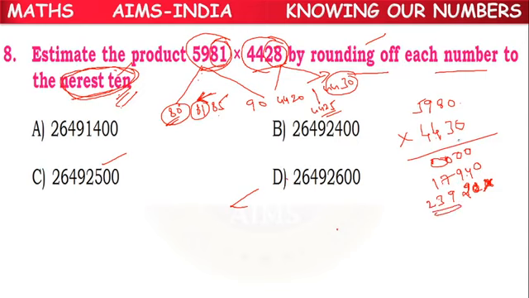So actually here also we have to leave the place.